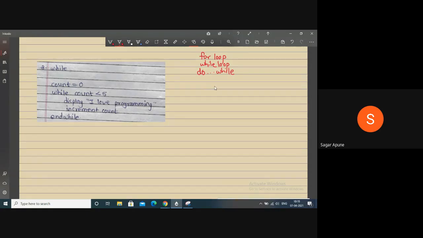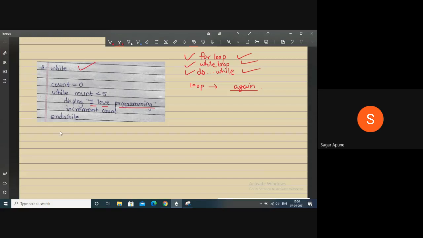Suppose I want to print some value again and again. Here my message is I love programming, and I want to display this message again and again. So we can use for loop, while loop, or do while loop. Loop means perform the same statement, display some value again and again according to a condition. There are three looping statements in C: for loop, while loop, and do while loop. So first is while loop.